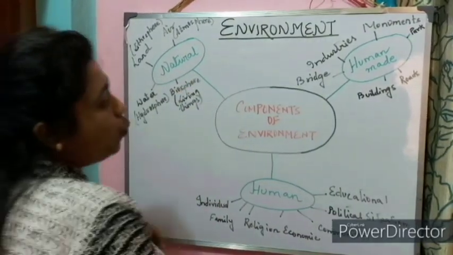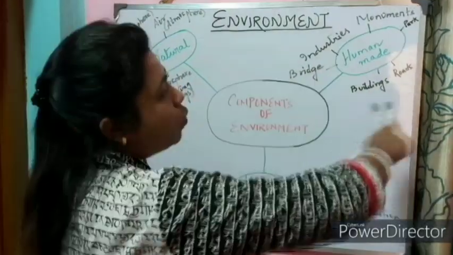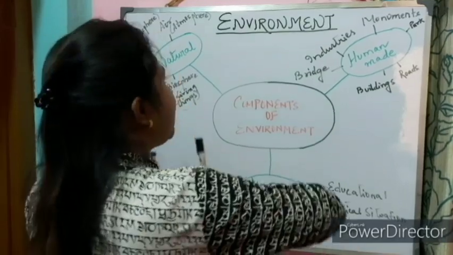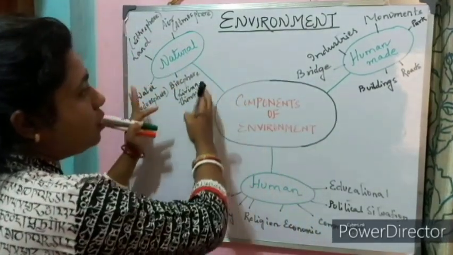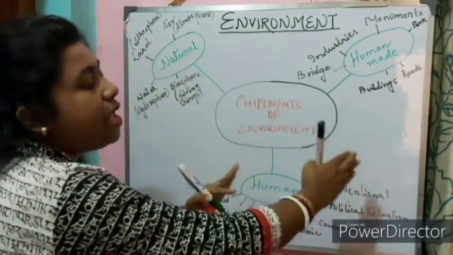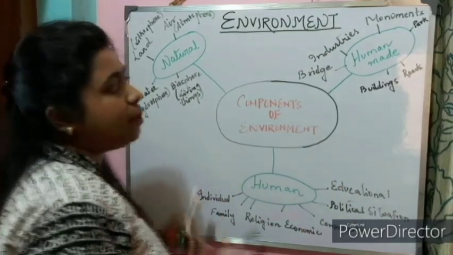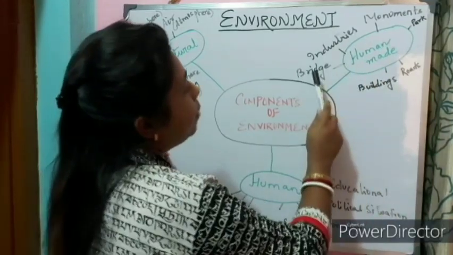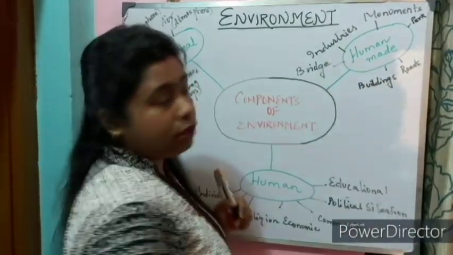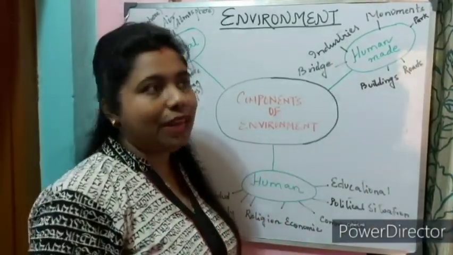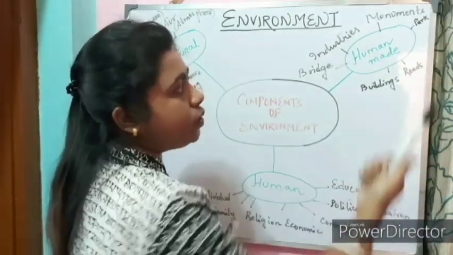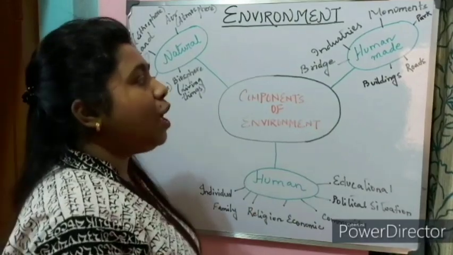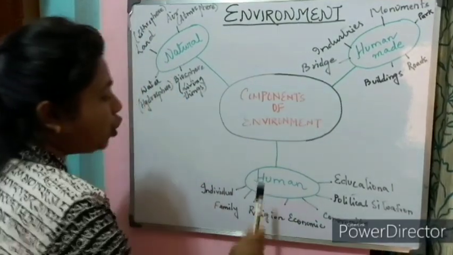Now let us start with the human-made components. What are human-made components? That means the human beings, when they are actually utilizing the natural things and converting them into some substance which can be used by us, that can be called human-made. Like bridges, industries, monuments, the house that we live in, buildings, roads, parks, all can be called human-made components.